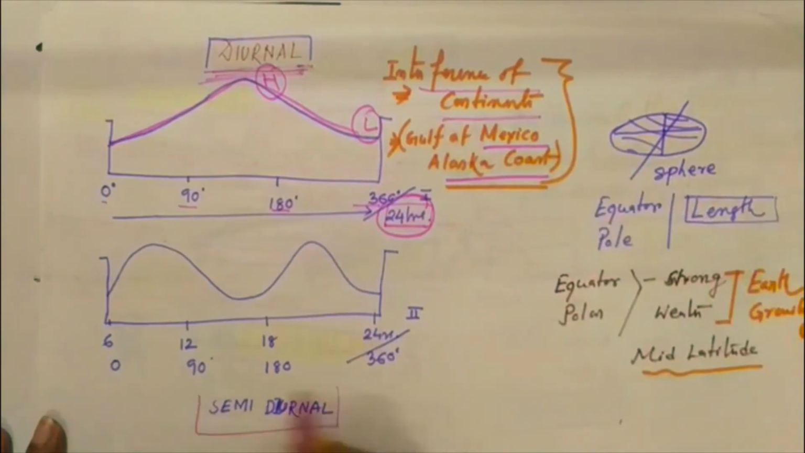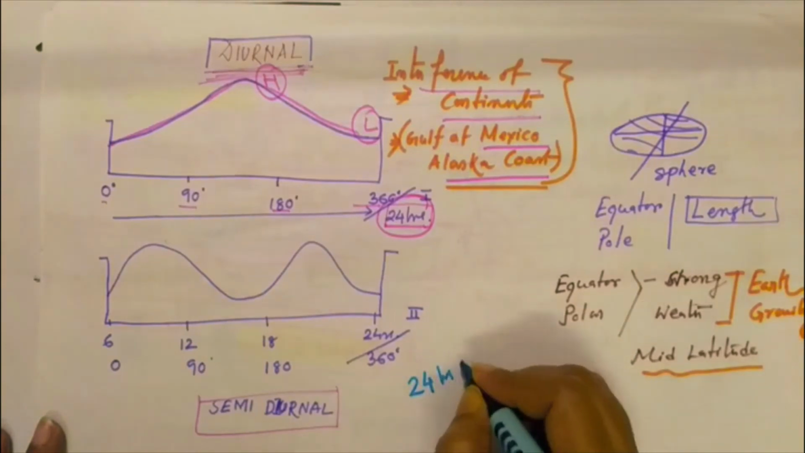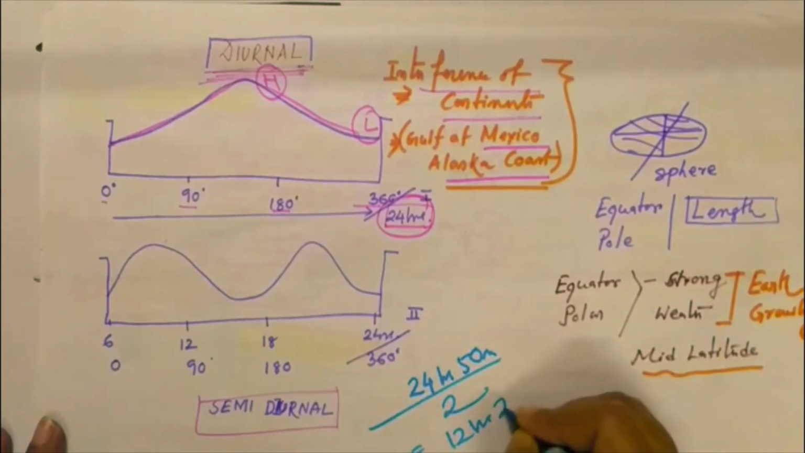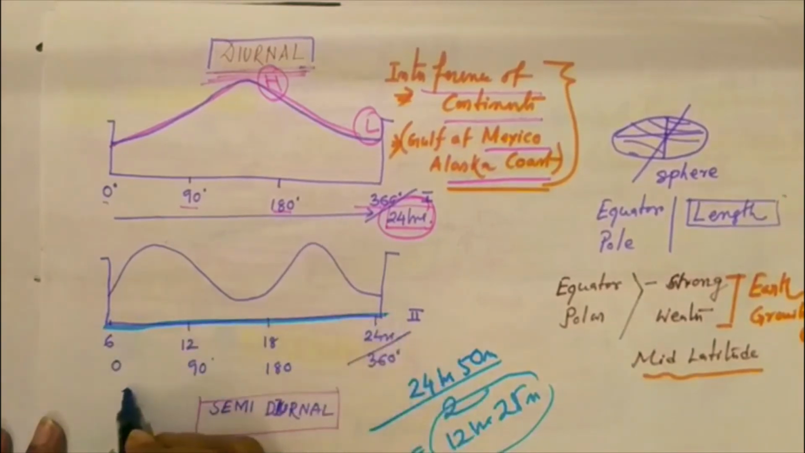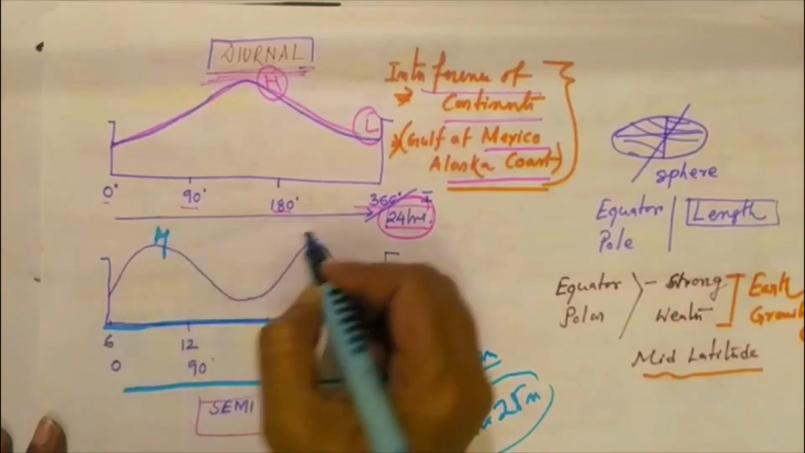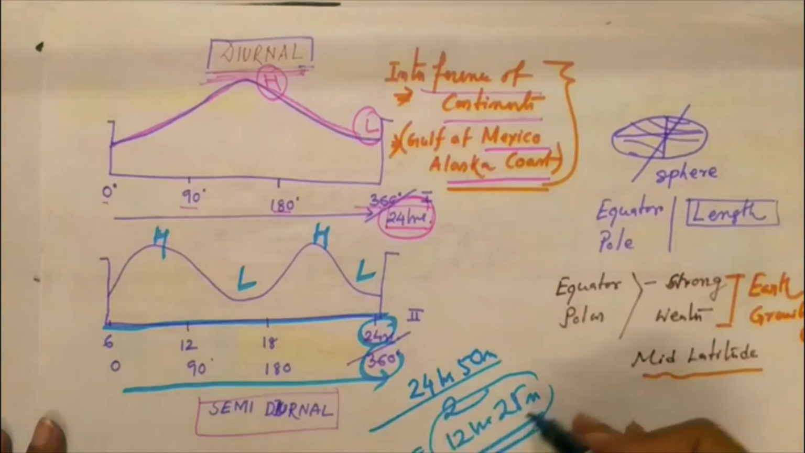Now semi-diurnal: semi means divided, the total divided by 2. One lunar day is 24 hours and 50 minutes, so semi-diurnal means 12 hours and 25 minutes. If two high tides and two low tides occur, it is known as semi-diurnal. The time difference is the total lunar day divided by 2, that is 12 hours 25 minutes.